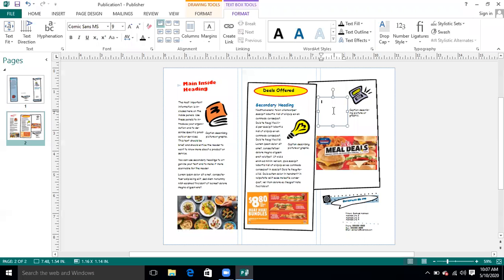For example, if I say, okay, hurry up, contact us to have good offers. Its size is small, so I'm going to increase the size of the text. And we can change, of course, the color.